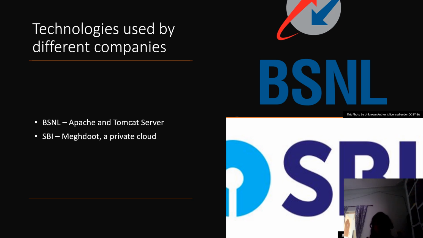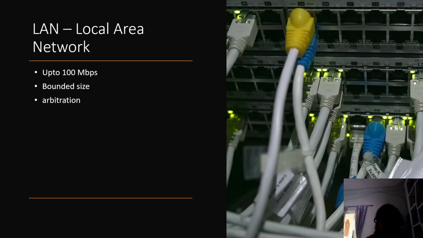And SBI's Megdut is a private cloud, so they are much more advanced. They use clouds. They connect about 15,000 cloud computing computers. So they are of that much importance and need.